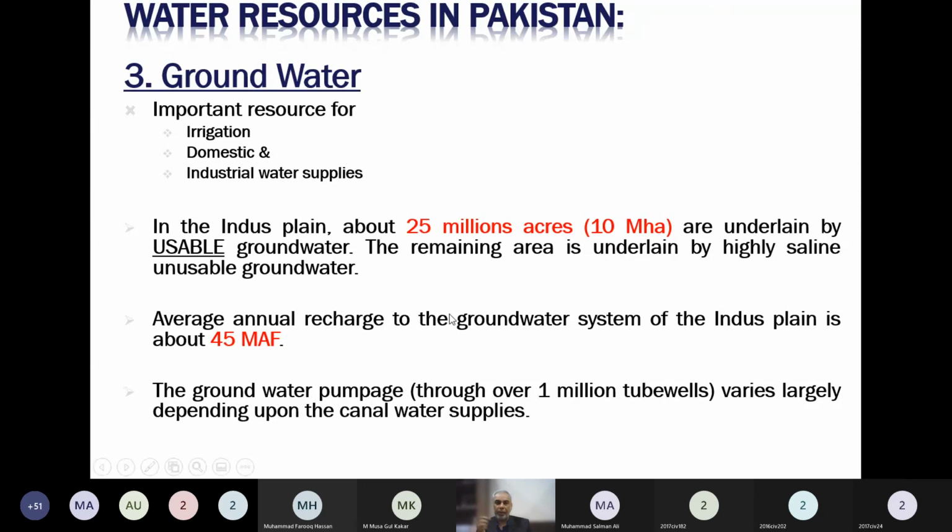So how much water we can get out of this is considered as that much water which is equivalent to the recharge capacity of the groundwater. So that much should be the upper limit of extraction. In some places in Indus Basin irrigation system, we are stressing the groundwater, especially in the urban environment. In the rural environment, still our groundwater is not in bad condition. We recharge that groundwater again.